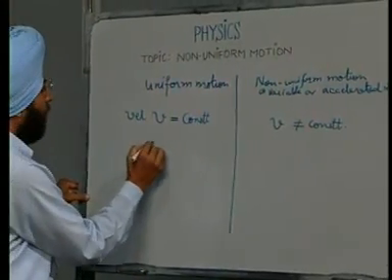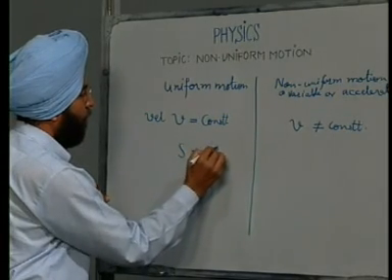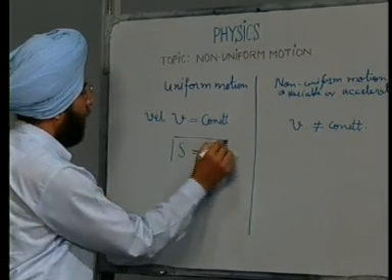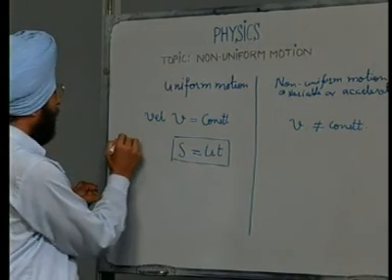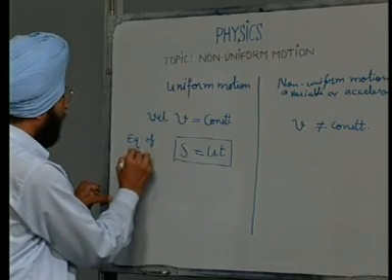In uniform motion, the equation of motion is S is equal to u t. This is the equation of uniform motion.